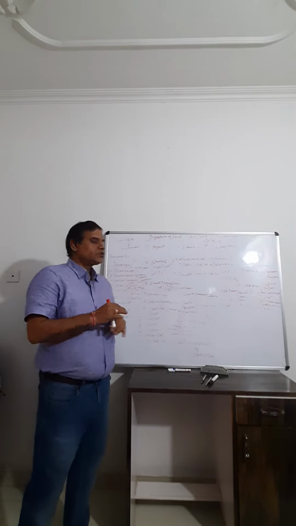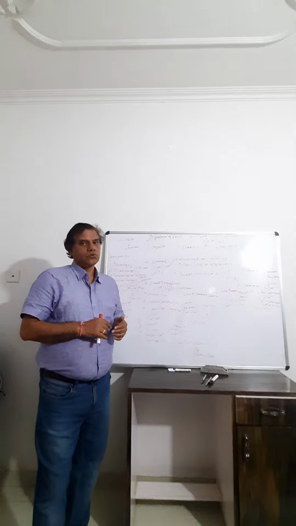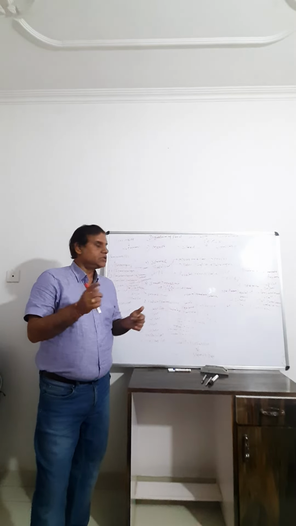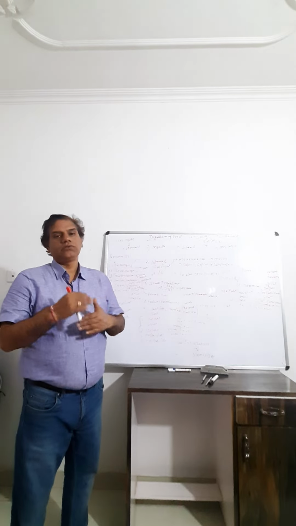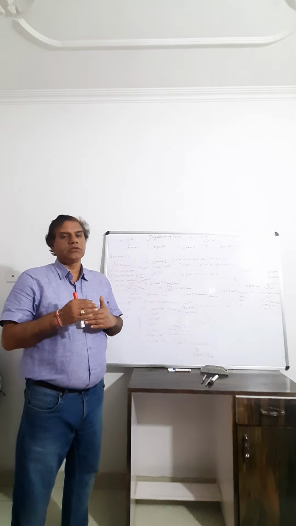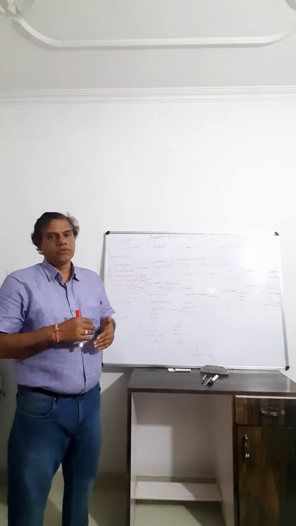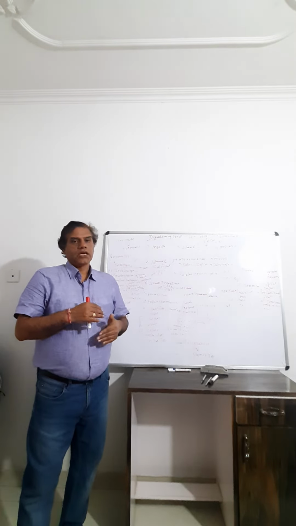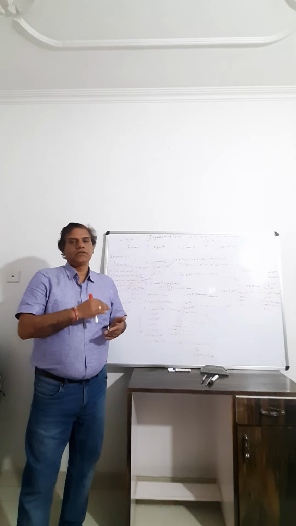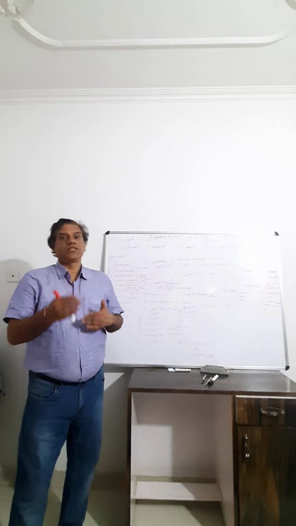So the first is enterokinase of the succus entericus. The succus entericus consists of enterokinase, which does not act directly on the food. It acts on the enzyme. So it converts the inactive enzyme to active enzyme. Enterokinase acts on trypsinogen and converts it into trypsin. So inactive trypsinogen is converted into active trypsin.